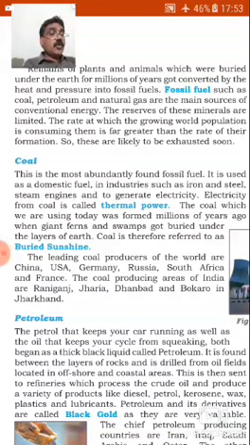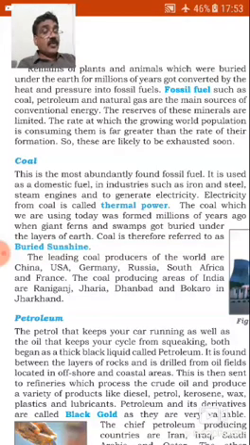Coal is the most abundantly found of the fossil fuels. It is used as a domestic fuel, in industries such as iron and steel, in steam engines, and to generate electricity. As we have discussed about the grid, electricity from coal is called thermal power.